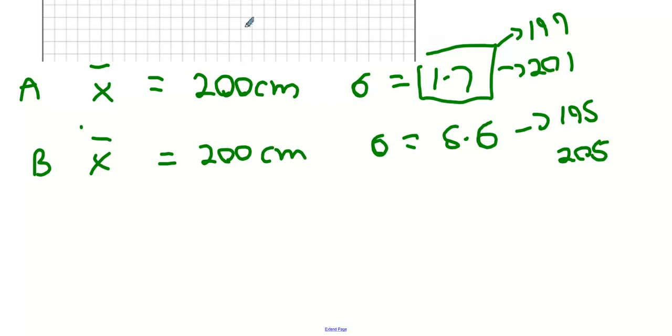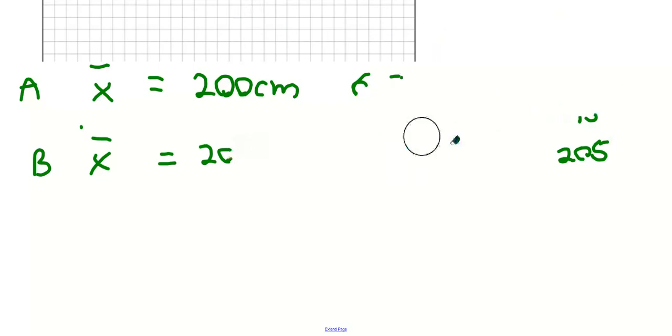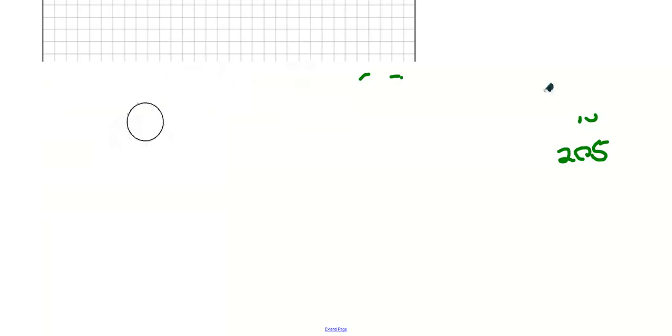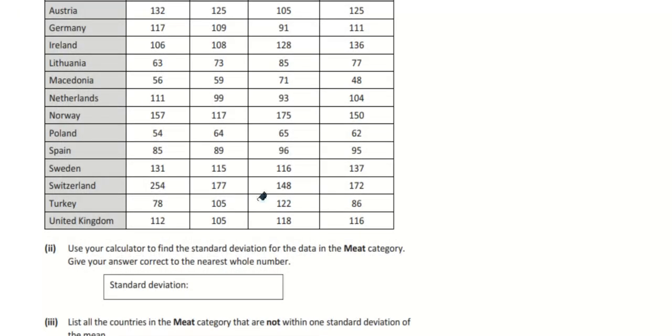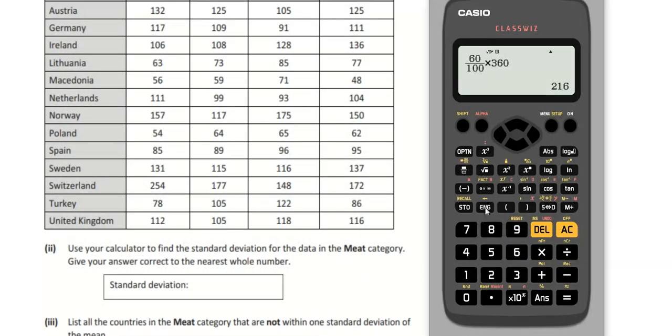Okay, so with that in mind, we're going to go to the calculator and we're going to put it onto stat functions. How many of you have the newer model? Yeah, I'll do it on the old model as well if you want me to. Right, go menu, hit stat, mode 2. Okay, how many variables are we dealing with here? Just the mean category. So one variable.